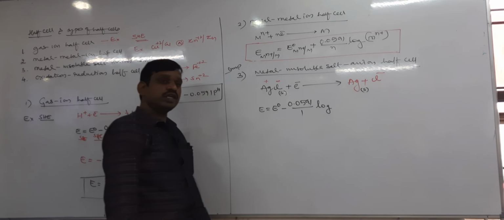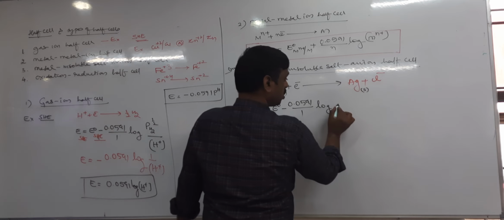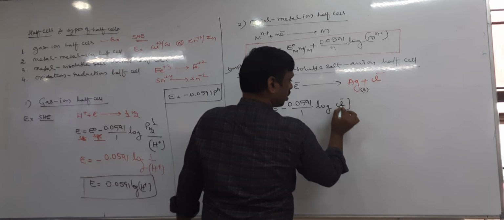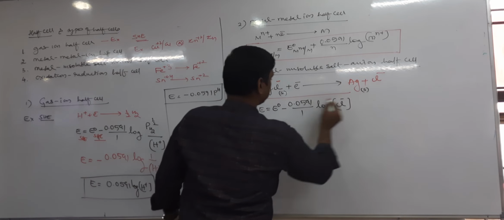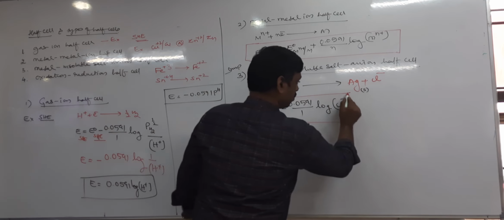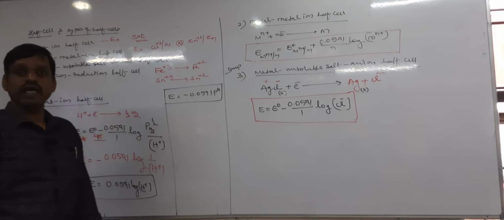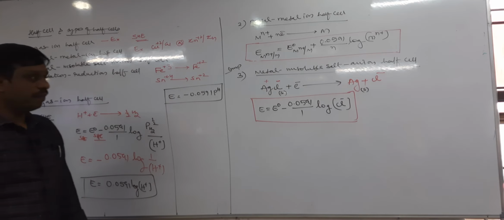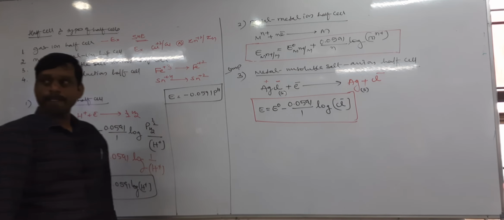The molar concentration of a pure solid is 1, therefore molar concentration of Cl- only is considered. That's it. This is the formula for Nernst equation for metal insoluble salt anion half cell, because here metal and insoluble salt both are in solid state.